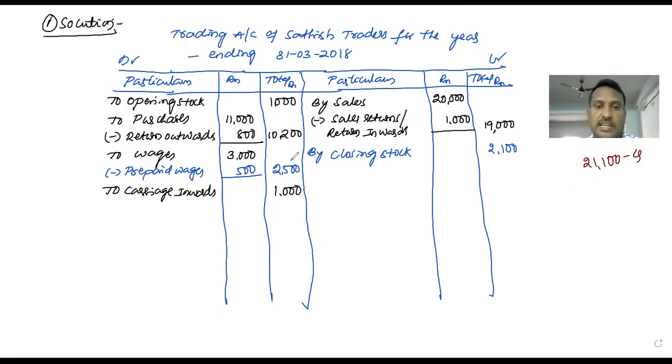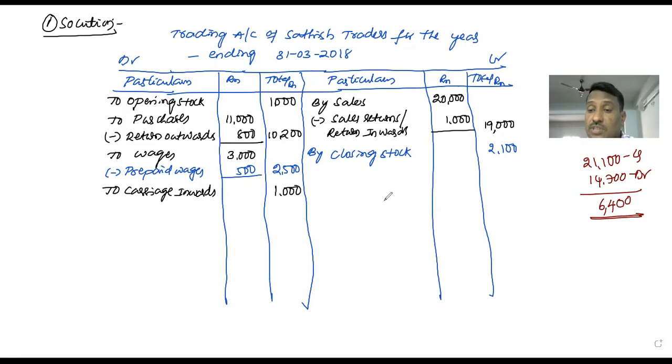Now let me total the debit side: 1,000, 10,200, 2,500, 1,000, that is 14,700, the total amount of debit. Here the total credit is more than the total debit, which means profits and incomes are more than expenses and losses. What is the difference between these both sides? 6,400.